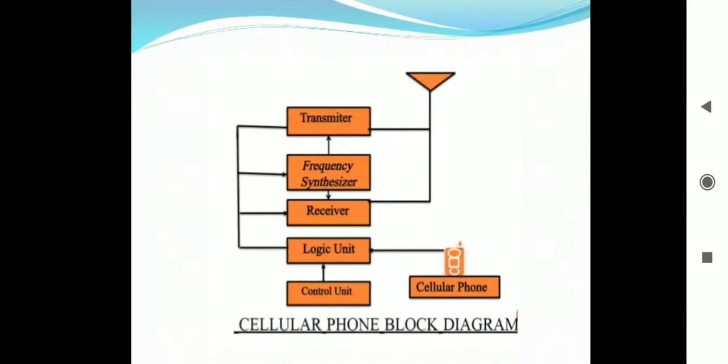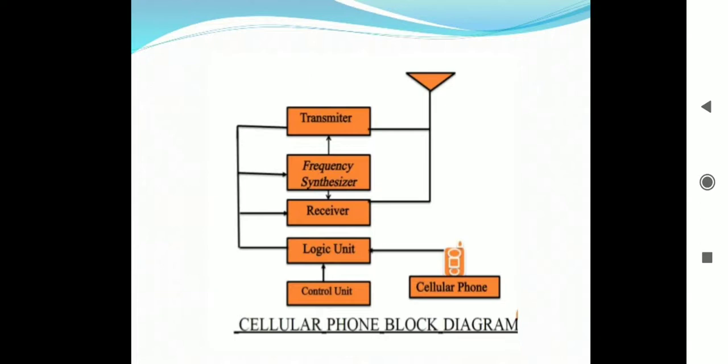Now let us see this diagram. You can see in this diagram there are blocks like transmitter, frequency synthesizer, receiver, logic unit, control unit, and cellular phone. These are the blocks shown in front of you.